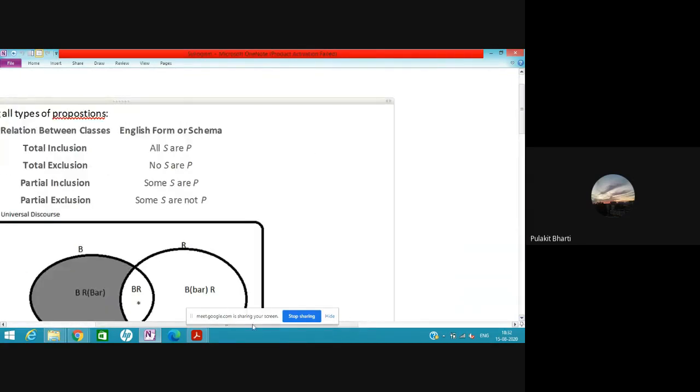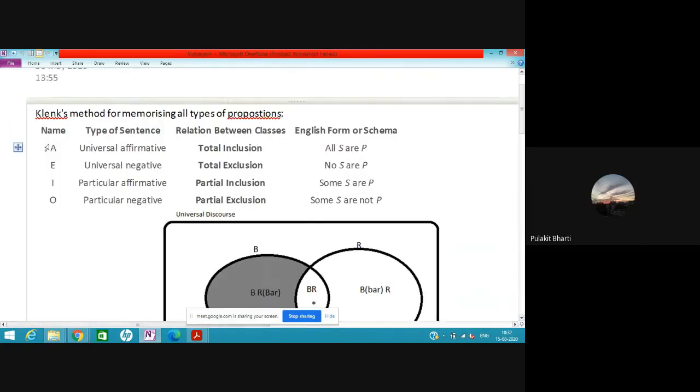So we discussed that there are four types of proposition: A, then E, then I, then O. Here, as per quantity, all S are covered. Here only some S are covered. So there is a difference in quantity. Then there is a difference in quality: all and no, like are P or not P. So this is the difference in quality. These are the basic factors that determine the mood of the proposition.